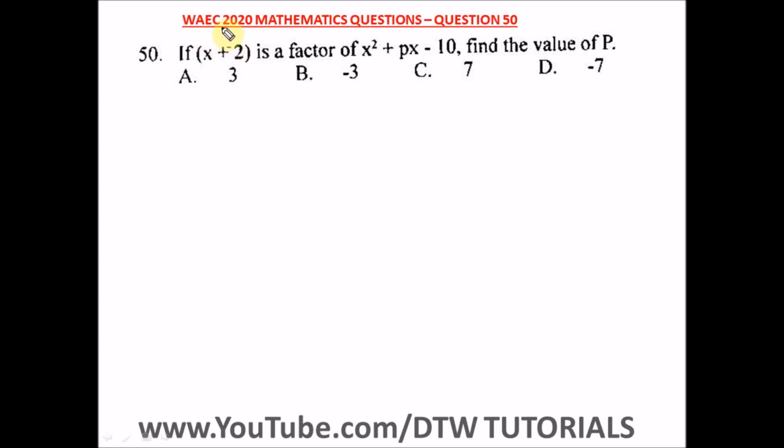Question 50 of the WAEC 2020 Mathematics Past Question. That's your WASSCE exam. It says if x plus 2 is a factor of this, find the value of p. So if x plus 2 is a factor, let's look for the value of x. So we have x plus 2 is equal to 0. Here, take 2 to this side. We have x is equal to -2.